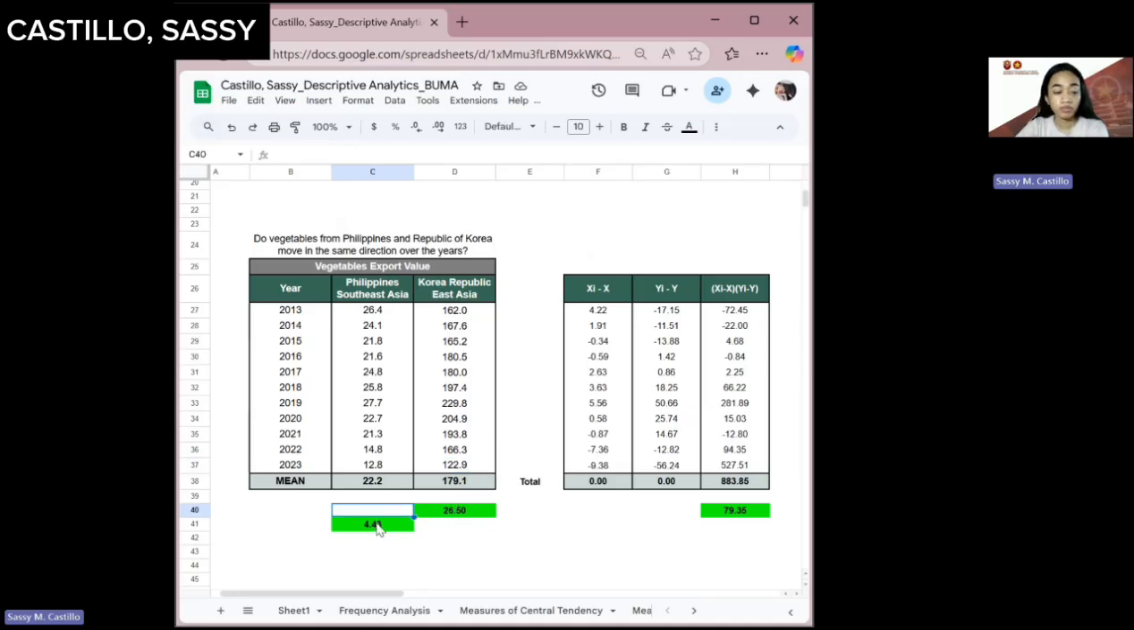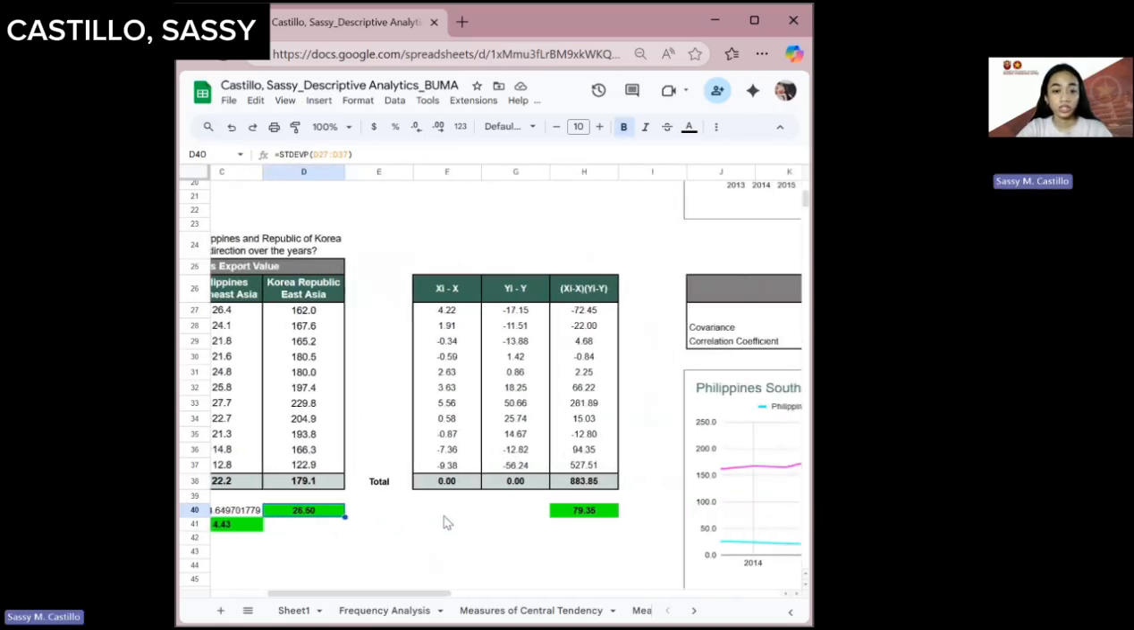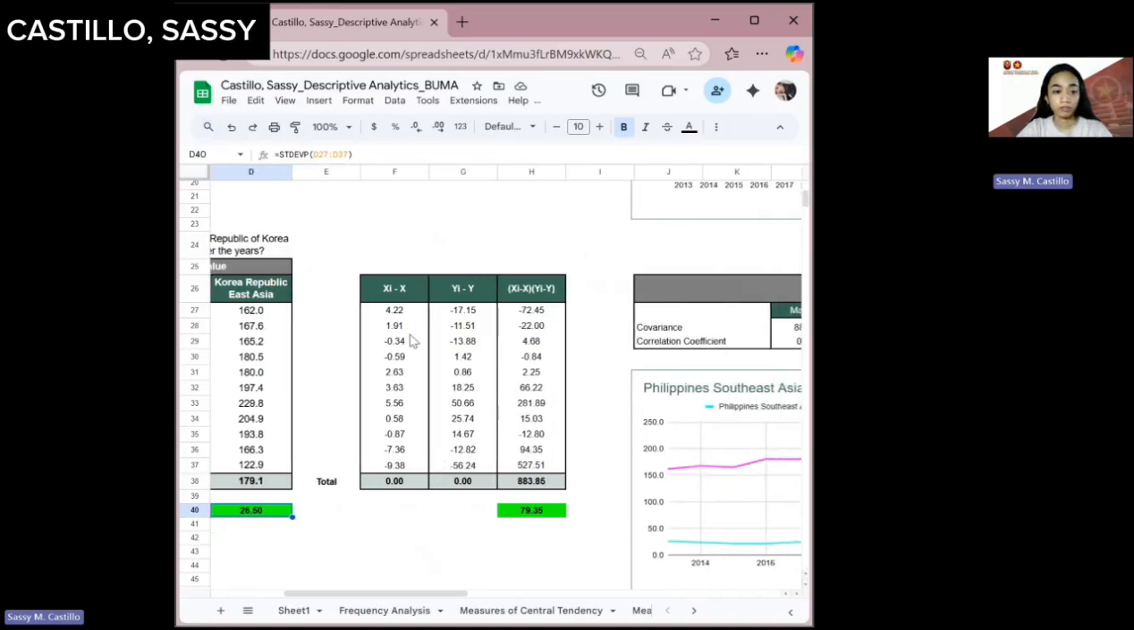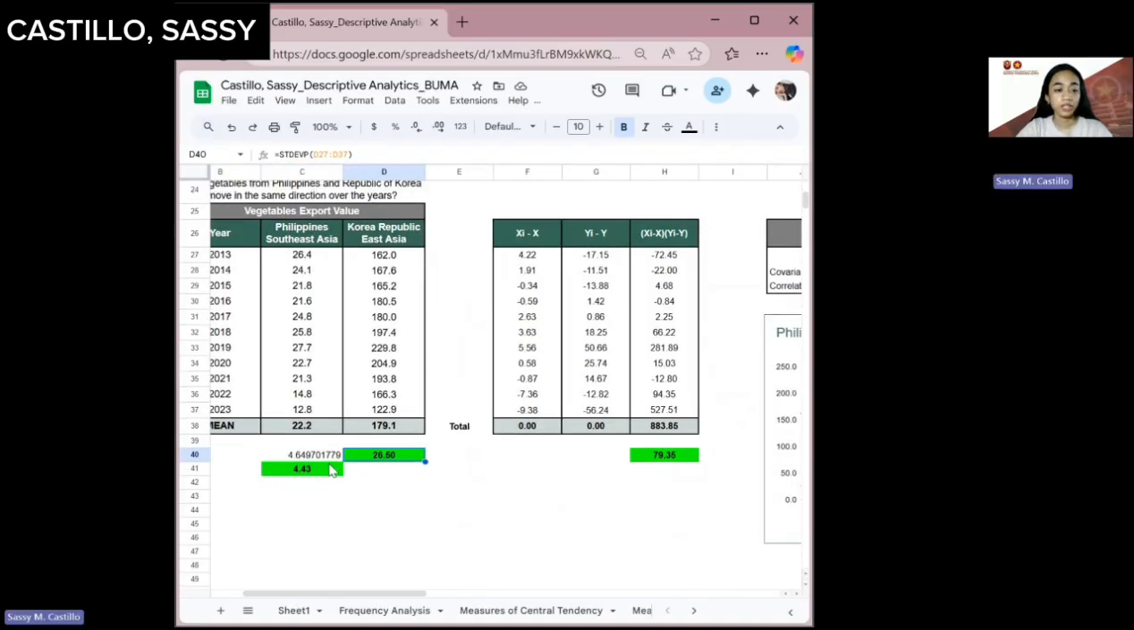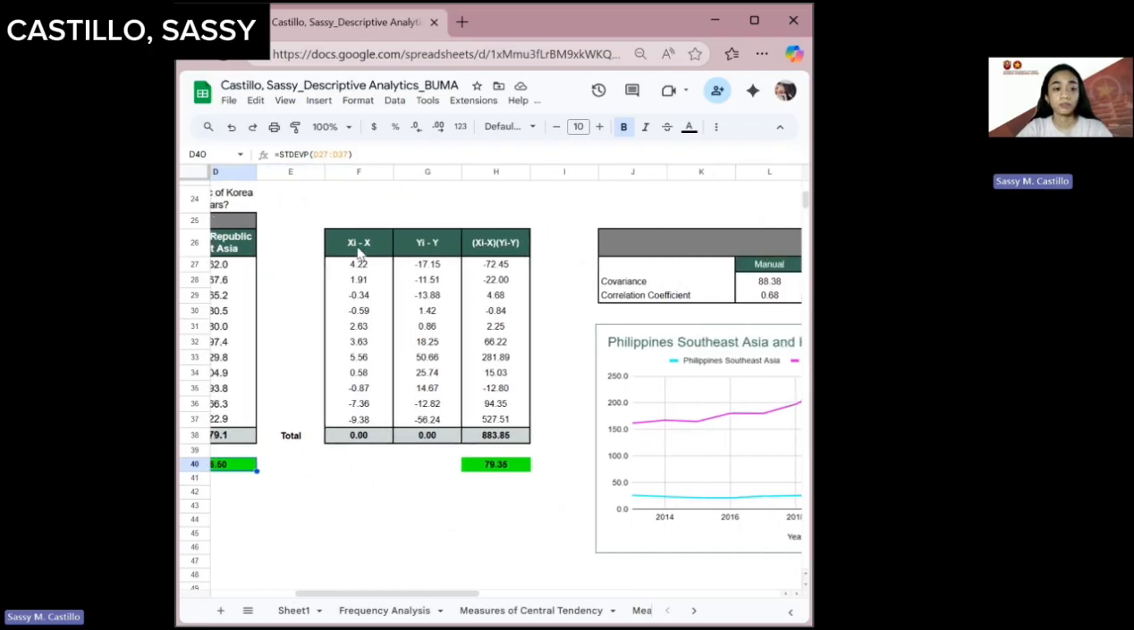And then this 4.43 is the standard deviation of all export amounts of the Philippines. So it's STDEV, and then highlight the cells of our export country and then enter. Same along with Korea, because we need the standard deviation to calculate the correlation coefficient of both countries. So the X variable is our Philippines.